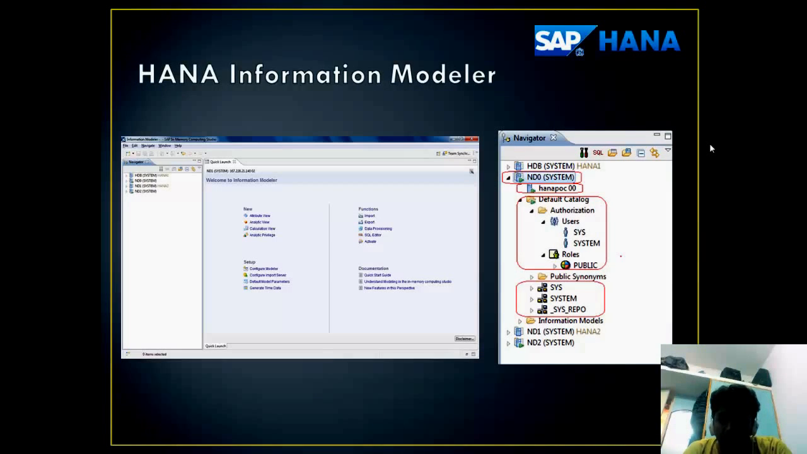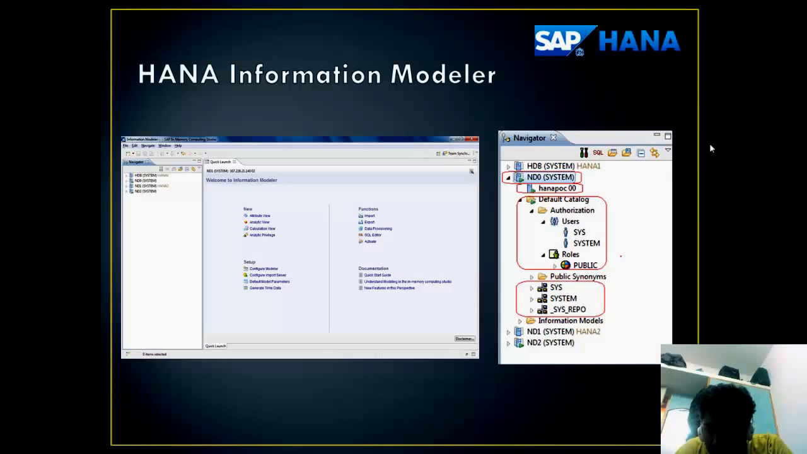HANA. These slides show a few snapshots of the HANA information modeler. The information modeler, as we can see here, consists of a navigator. The navigator can be used to navigate from one system to another. On the right side, we can show the details inside one system of the navigator.